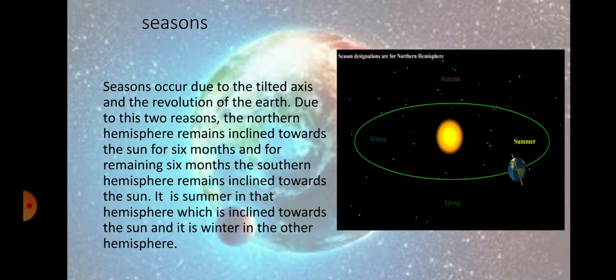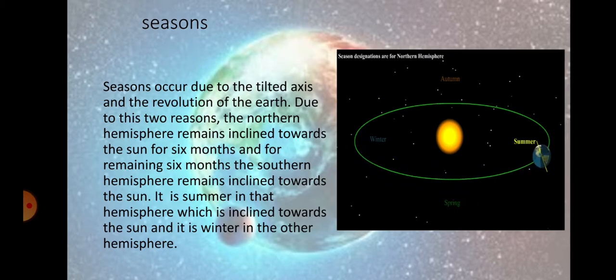Seasons occur due to the tilted axis and the revolution of the earth. Due to these two reasons, the northern hemisphere is inclined towards the sun for 6 months, and for the remaining 6 months, the southern hemisphere remains inclined towards the sun. It is summer in that hemisphere which is inclined towards the sun, and it is winter in the other hemisphere. You can see on the screen how seasons occur.